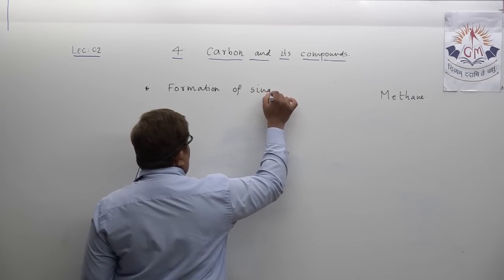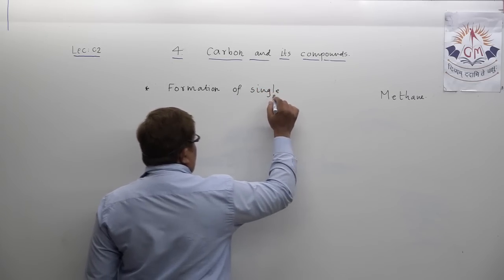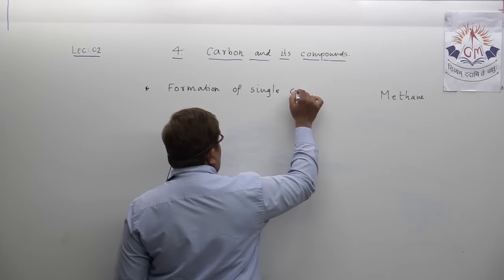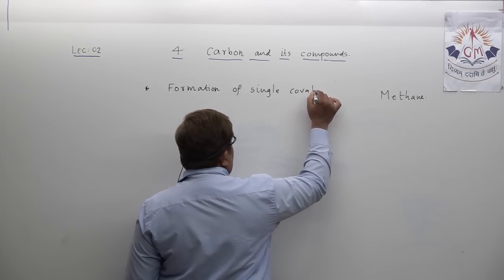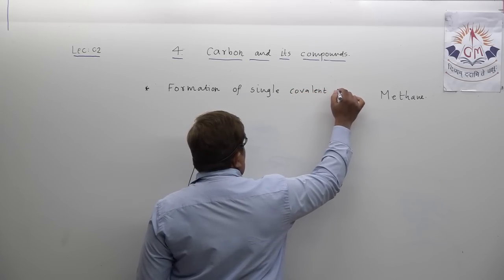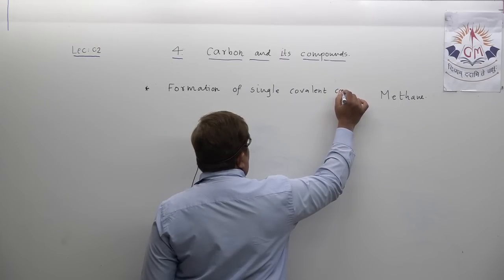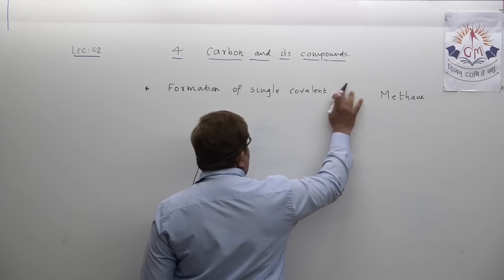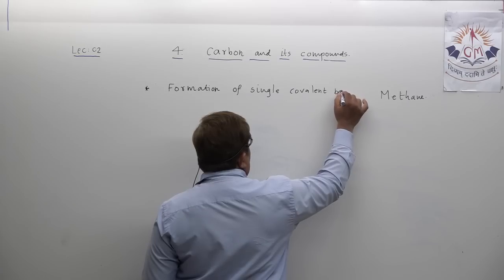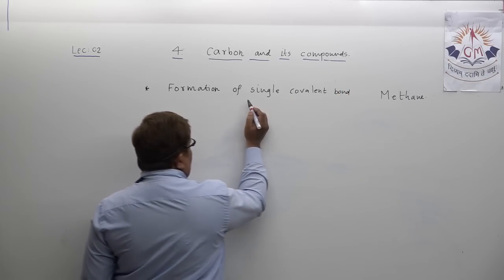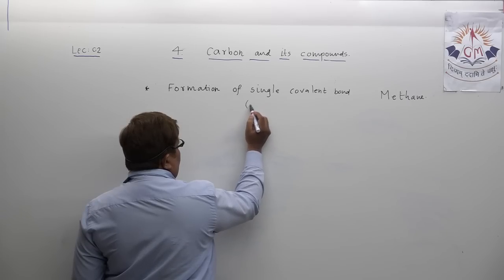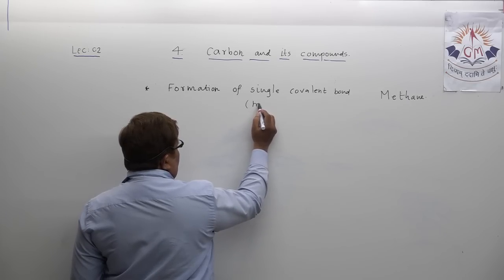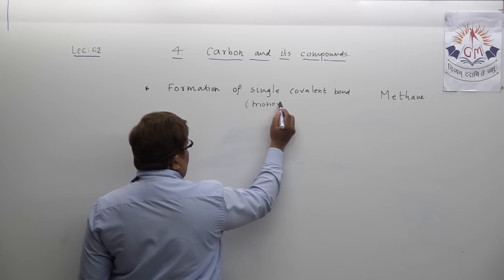Let us try to understand the formation of single covalent bond first. It is also sometimes known as monovalent bond.